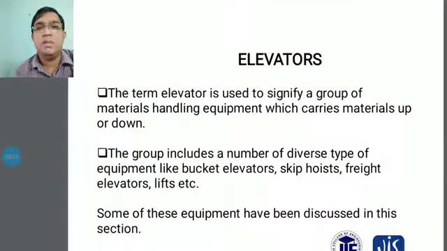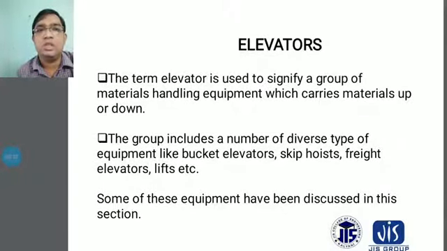Elevators. Basically, the term elevators is used to signify a group of materials handling equipment which carries materials up or down. The group includes a number of diverse types of equipment like the bucket elevator, skips, hoist, freight elevators, lift, etc. Some of these equipments have been discussed in these sections. The elevator essentially consists of a bucket, and also a rope or chain is required, and you transfer your materials up or down, and this is used for transfer of materials very easily.